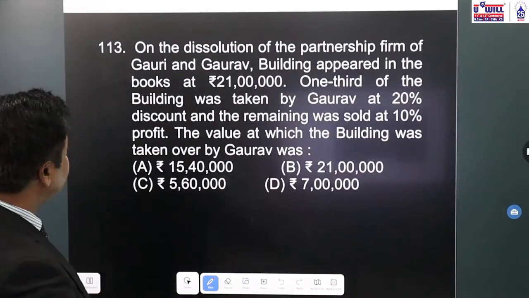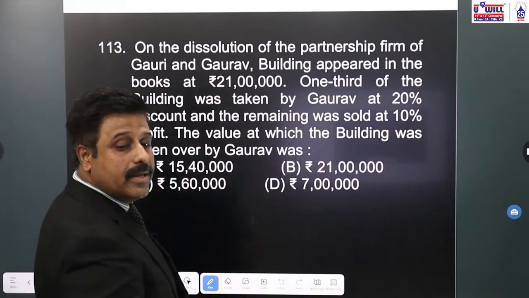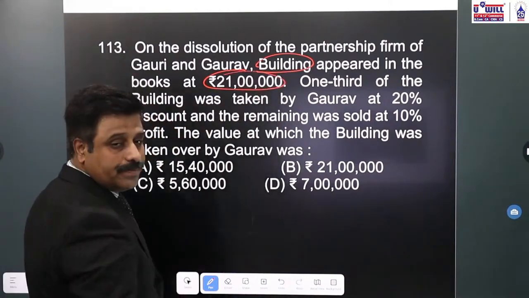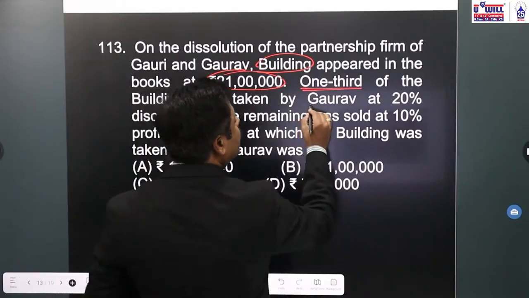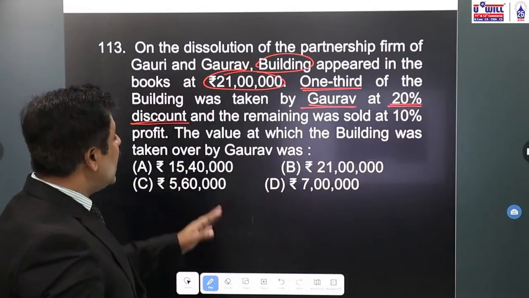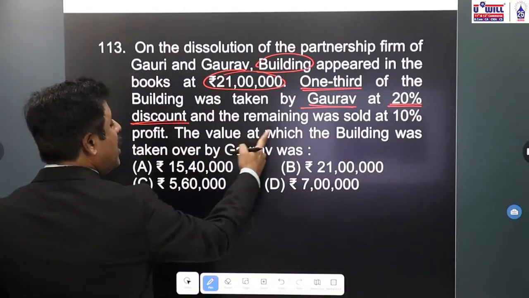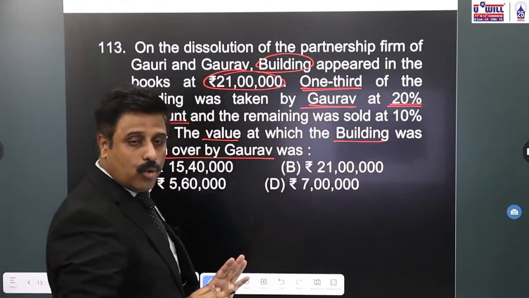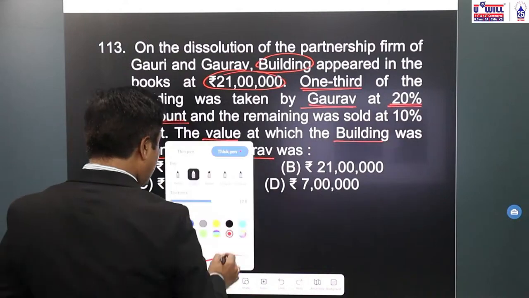Question 113. On the dissolution of the partnership firm of Gauri and Gaurav, the building appeared in the books at rupees 21 lakhs. What is the value of the building? 21 lakhs. 1/3 of the building was taken by Gaurav at 20% discount and the remaining was sold at 10% profit. What is the main question asked? The value at which the building was taken over by Gaurav. Only that much is asked. The remaining which is sold, that information we have to ignore.